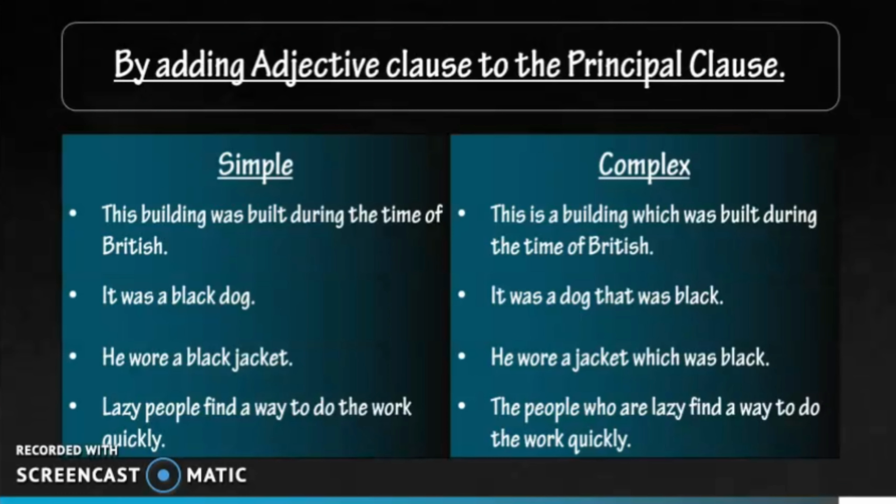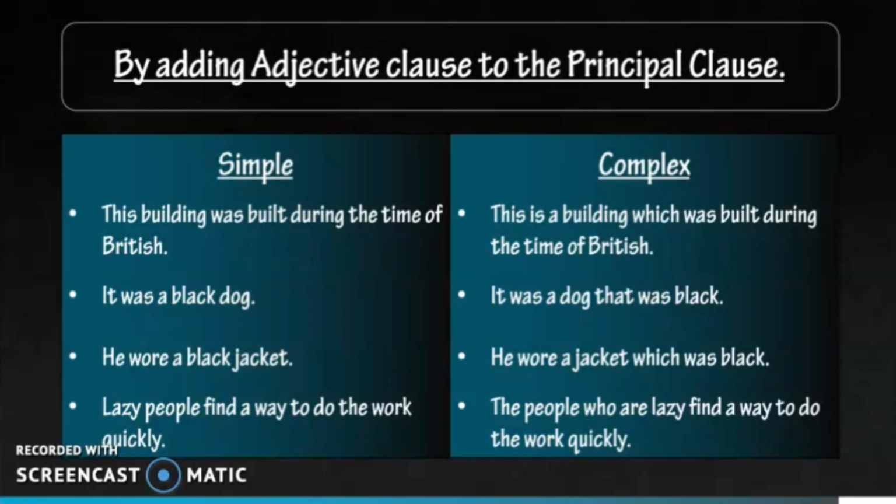This building was built during the time of British. This is a building which was built during the time of British. So as we can see, while converting the sentence, we use the adjective clause "which was built" to modify the noun building. In the next example, it was a black dog. It was a dog that was black. Now we use the adjective clause "that was black" to modify the noun dog.